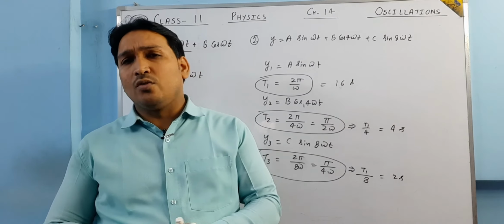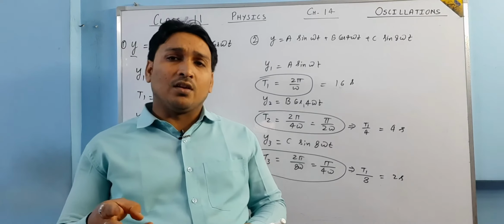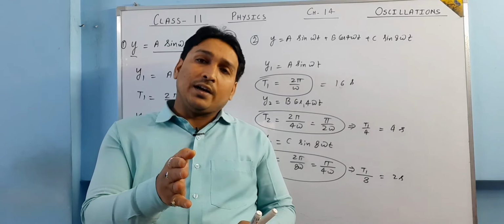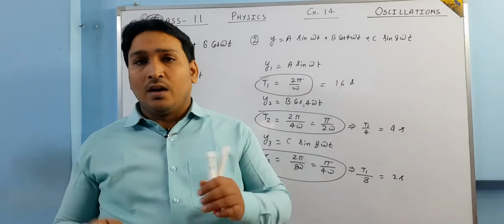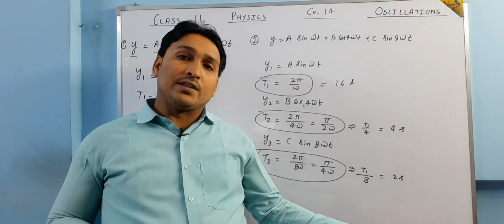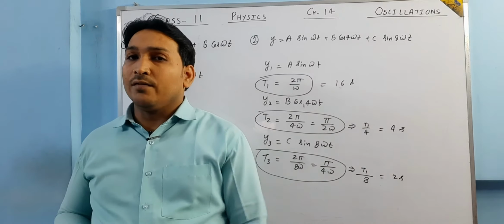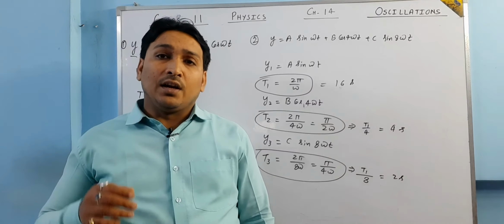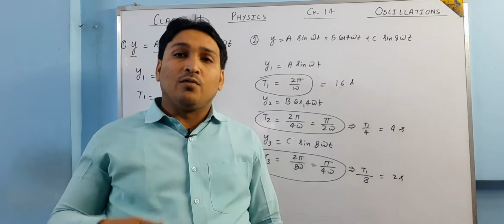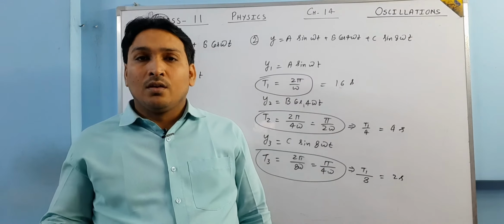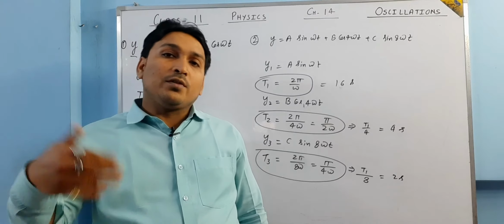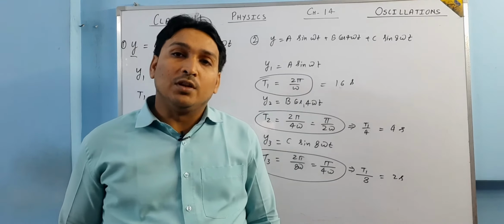You must have solved those kinds of questions where 3 bells are there. One bell is ringing at an interval of 12 seconds, another bell is ringing at an interval of 8 seconds, and the third bell is ringing after an interval of 6 seconds. If they rang together, then after what time will they ring together again? So in those questions you were solving for least common multiples.